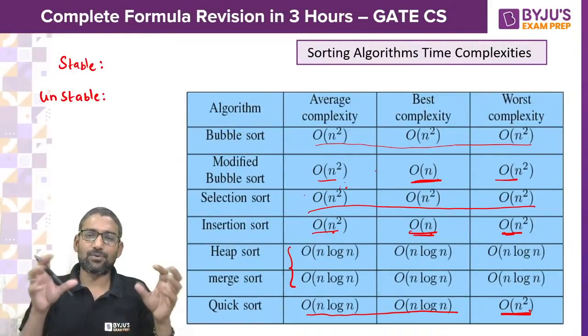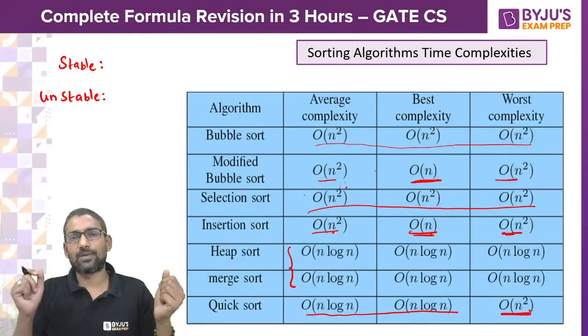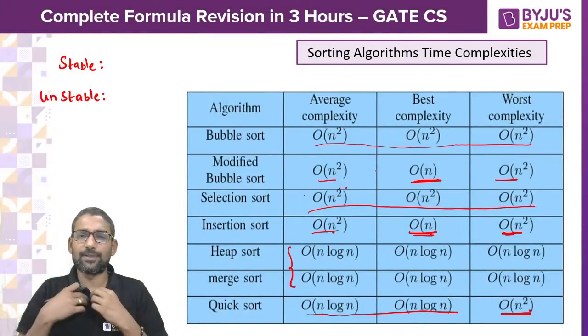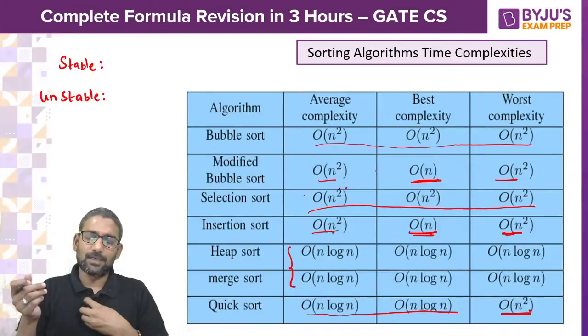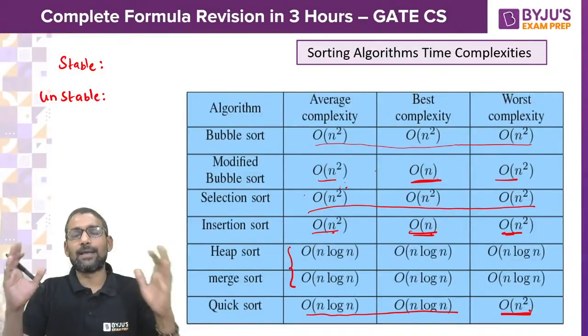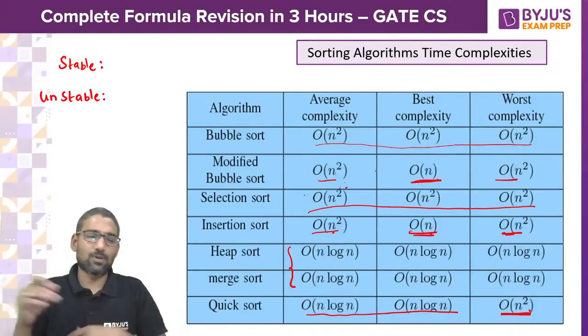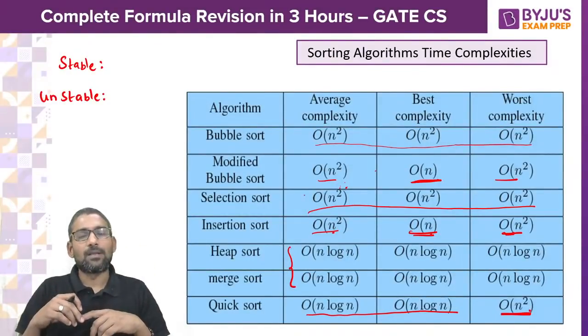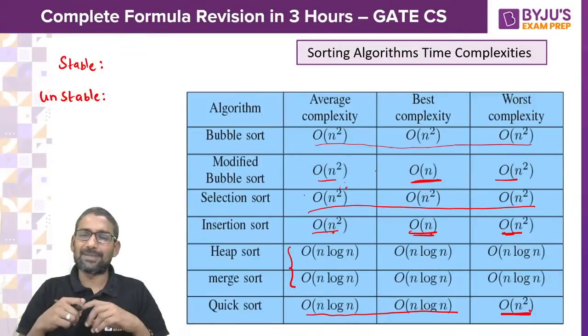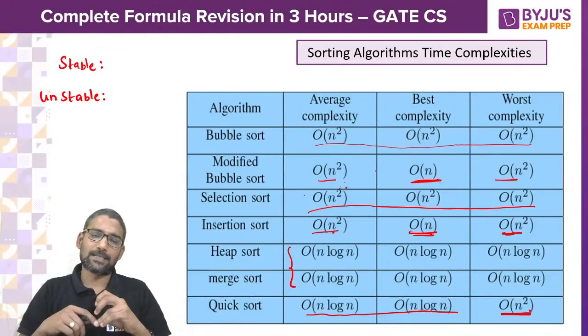Like if you have two threes or two numbers with the same value in the list to sort, then in whatever order they occurred, in that order only throughout the sorting procedure, the same order should be preserved. If so, you call it stable, otherwise unstable.